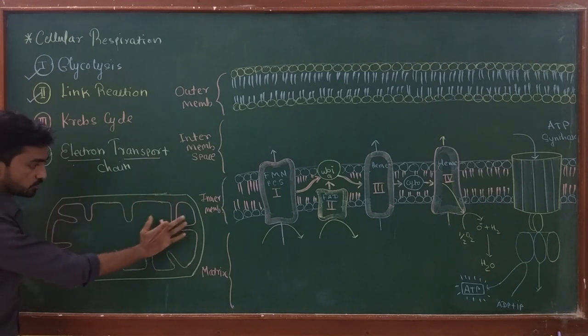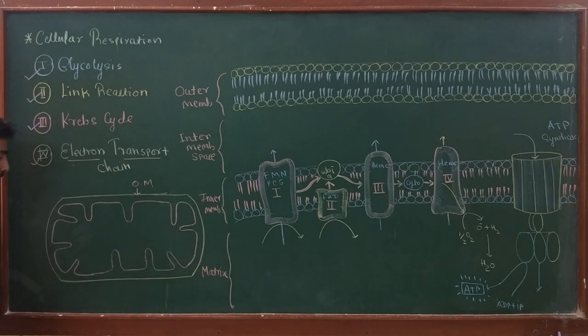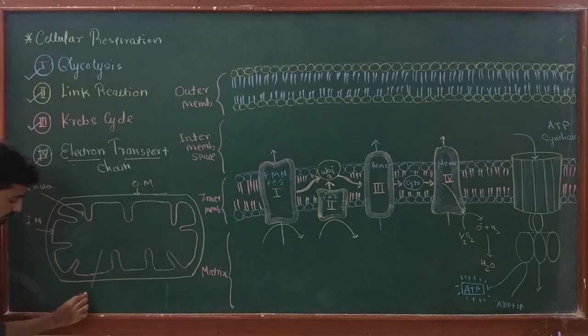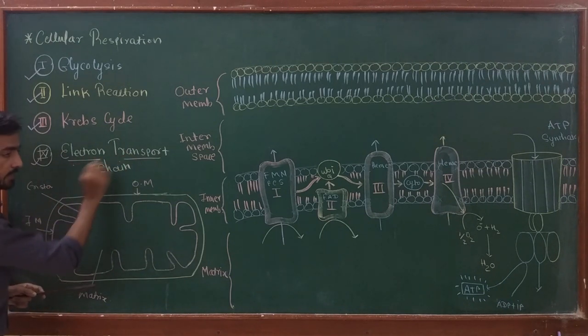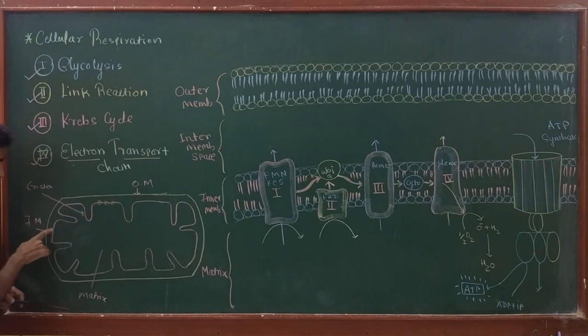So if this is the structure of the mitochondria, this is the outer membrane, then this is the inner membrane, and inside the inner membrane a number of folds are present, they are cristae. Now the liquid fluid portion of the mitochondria is called the matrix. The electron transport proteins which take part in this reaction are present in the inner membrane of the mitochondria.